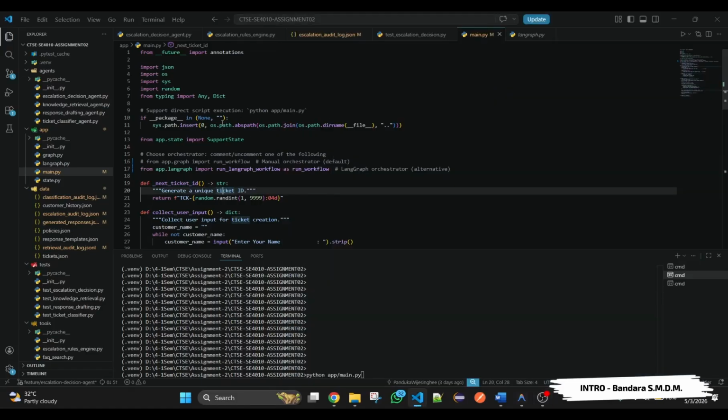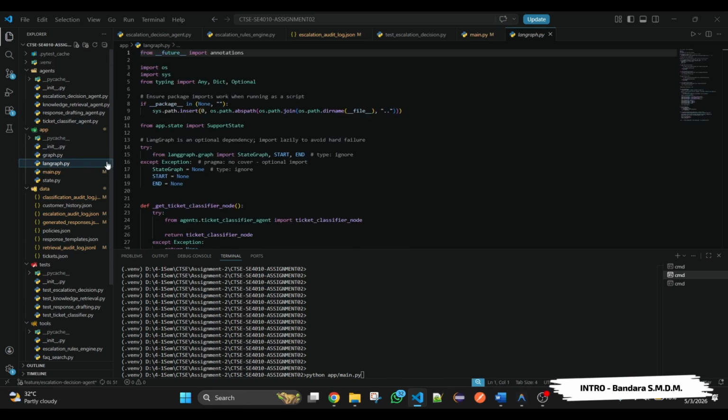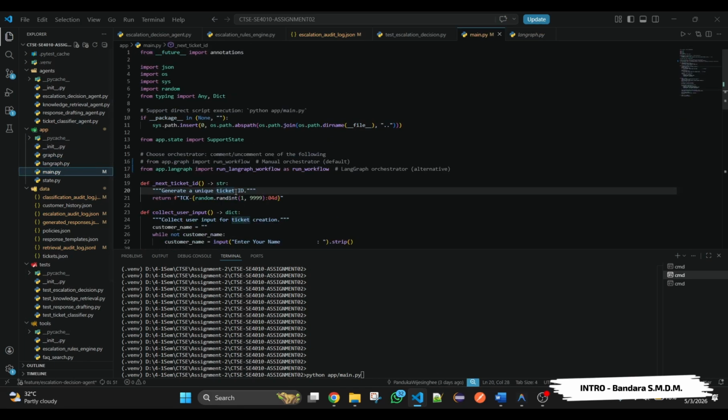My name is Bandar. This is a multi-agent ticket resolution system for an e-commerce support platform. It automates ticket triage, policy retrieval, escalation decision making, and customer response. We are using CrewAI and LangGraph orchestrators for this, and this is our main Python file. Let's move on to the demo.